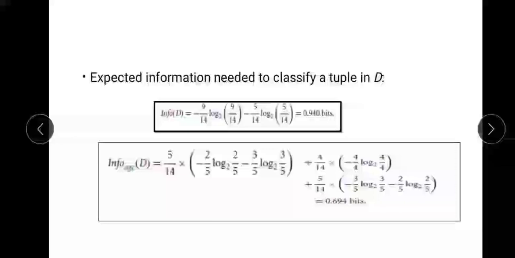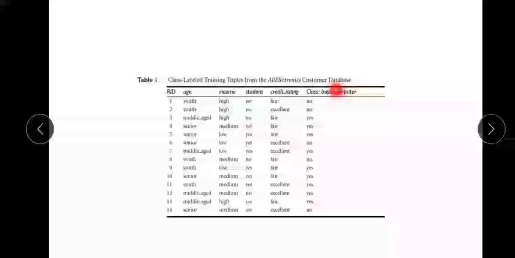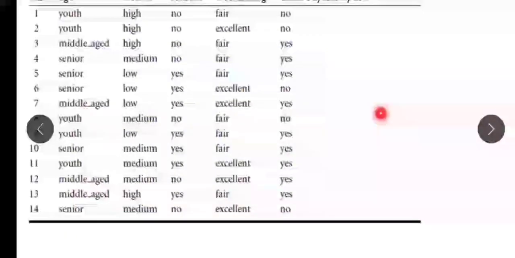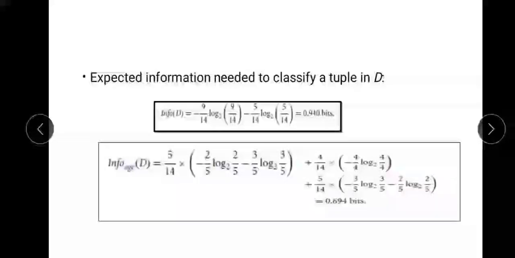This 5 is the number of tuples having the no class label. From this data set we can see that we have 1, 2, 3, 4 and 5, so we get the figure 5, and 14 is the total number of tuples. So that is the information of D. After doing this calculation, we are going to get the value 0.940 bits.